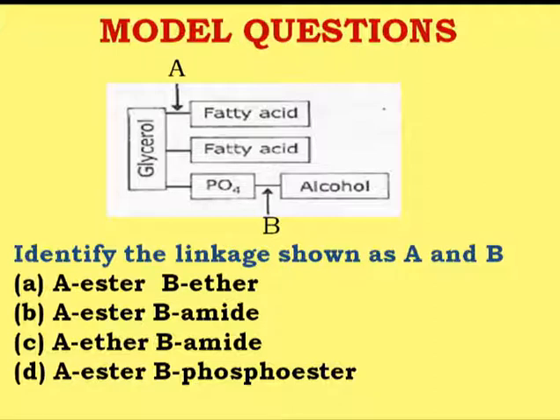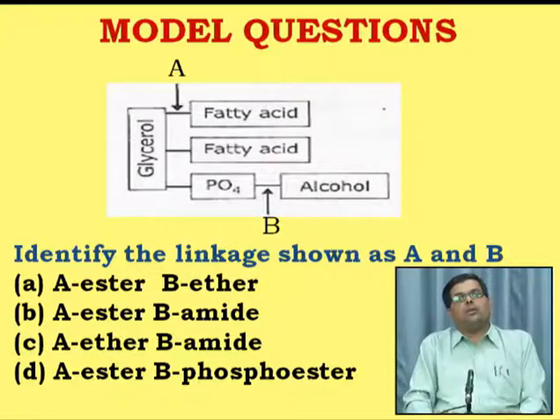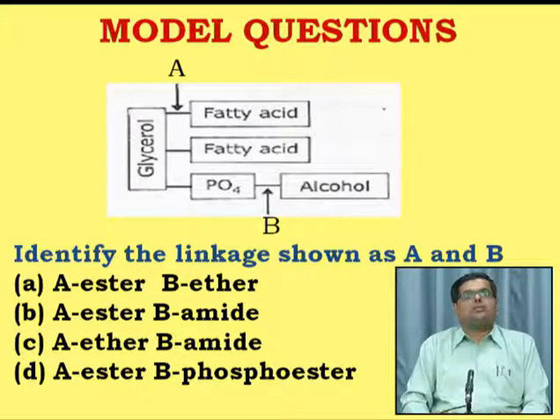Okay, now let us look at this figure carefully. This figure is of triacyl glycerol. Now here glycerol is attached with 2 different fatty acids and the phosphate, and this phosphate is again attached with the alcohol. Now look at the 2 different arrows shown in this figure, arrow A and arrow B. What do these 2 arrows indicate? Which kind of linkage do these 2 arrows indicate?